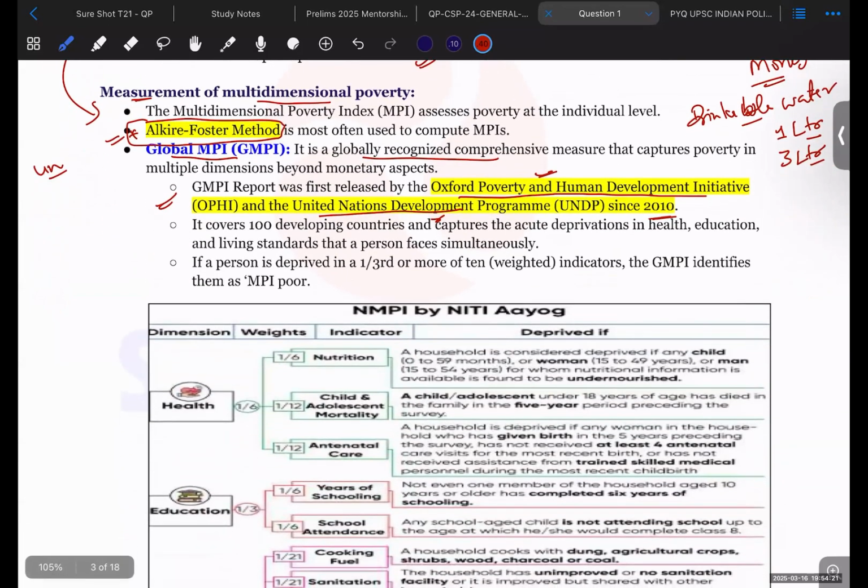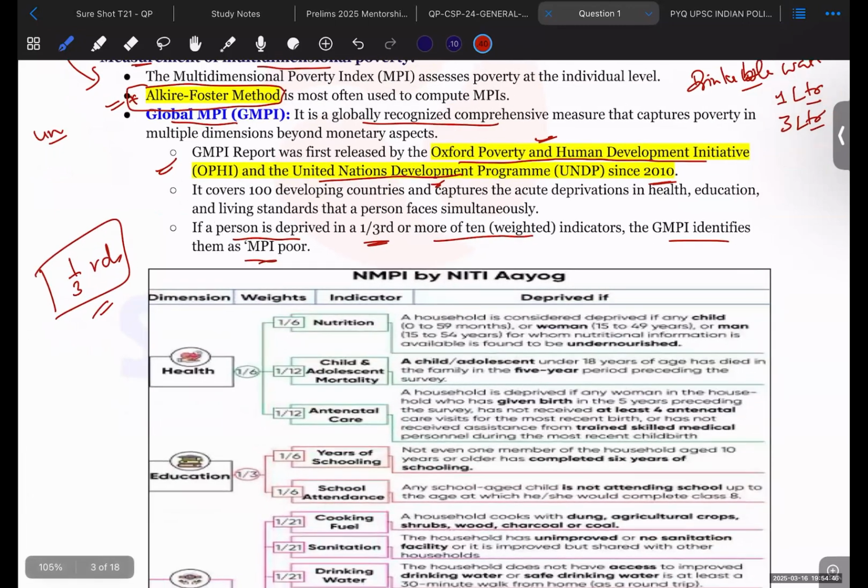Okay, now if a person is deprived in one third or more of the 10 weighted indicators of the global multidimensional poverty index, I define them as multidimensionally poor. So if a person is poor in one third of indicators only, then he is recognized as multidimensionally poor. He may be poor, but in order to be multidimensionally poor, at least one third of indicators should be met.